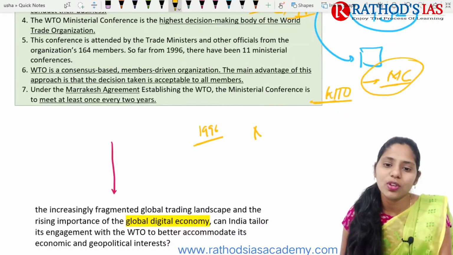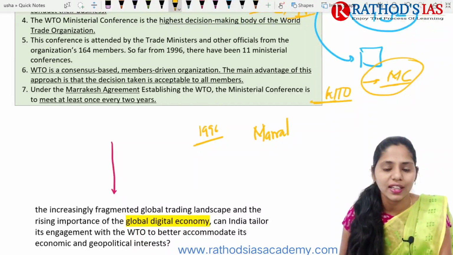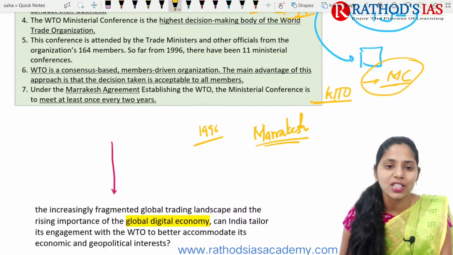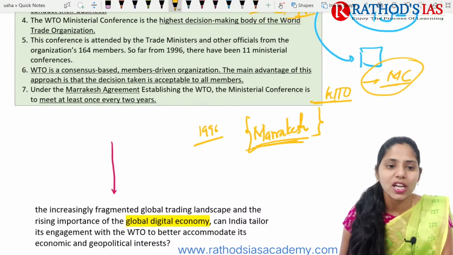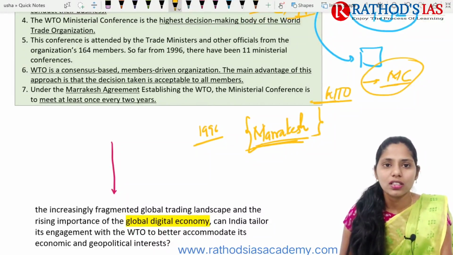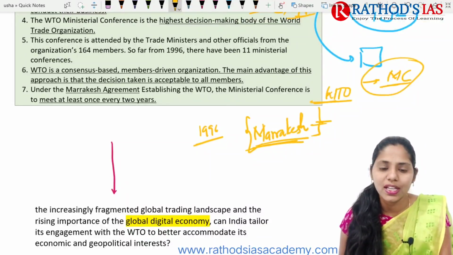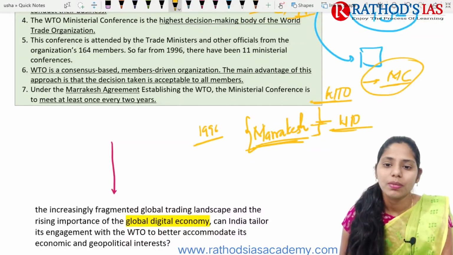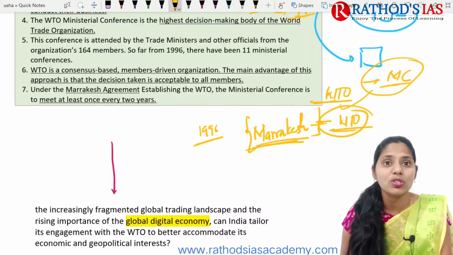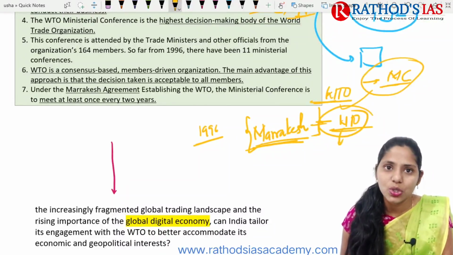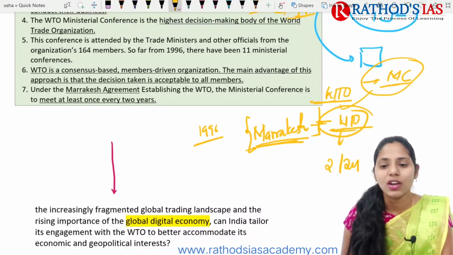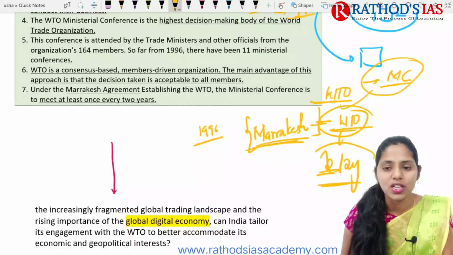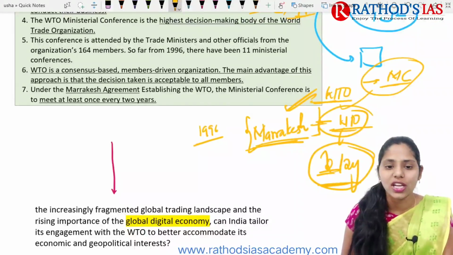Here in the WTO, you need to know about one important agreement, the Marrakesh Agreement. Under the Marrakesh Agreement, which established the WTO, the Ministerial Conference needs to meet at least once every 2 years.